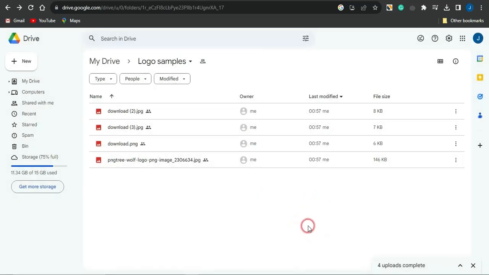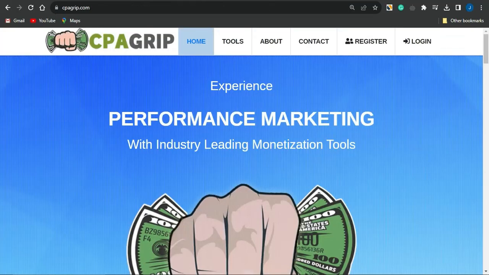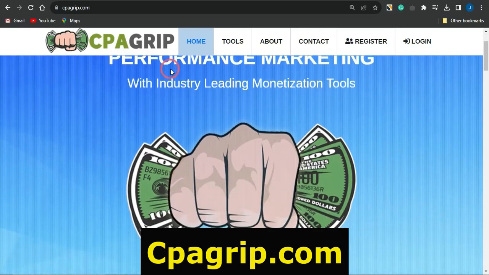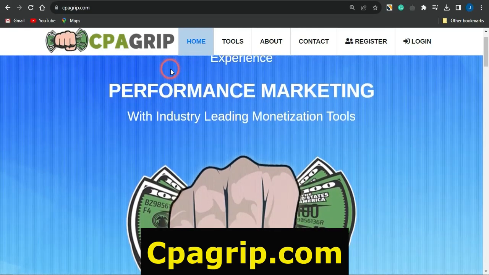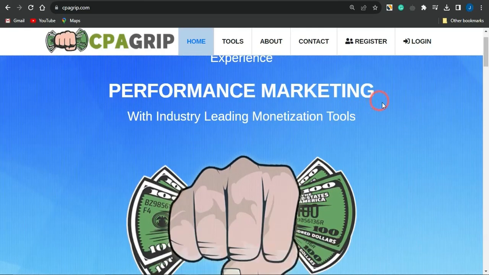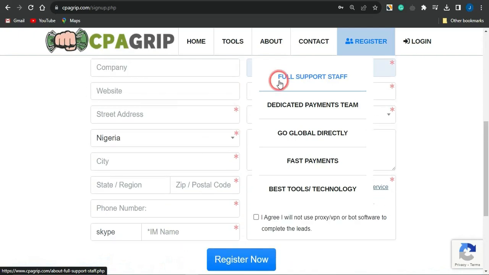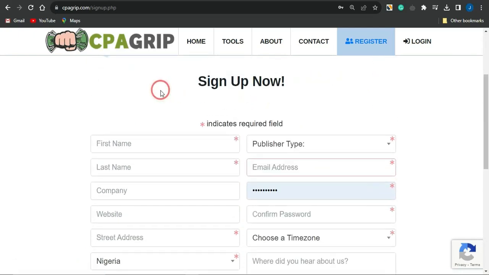So once you do copy the link to this particular drive, you then want to just simply head onto a CPA marketing platform like CPA Grip. So if you do head onto CPA Grip, you can then just simply go on to creating an account if you don't have one by clicking on register. If you do click on register, you'll be brought to this page where you do have to go on to fill out this form.